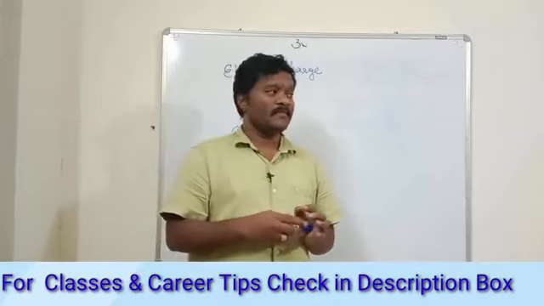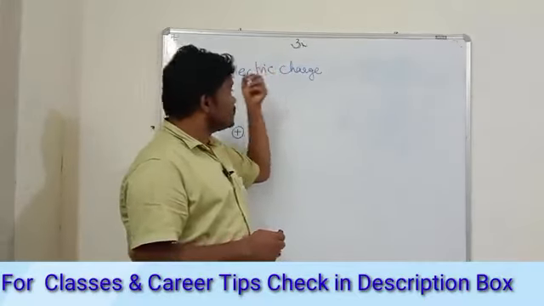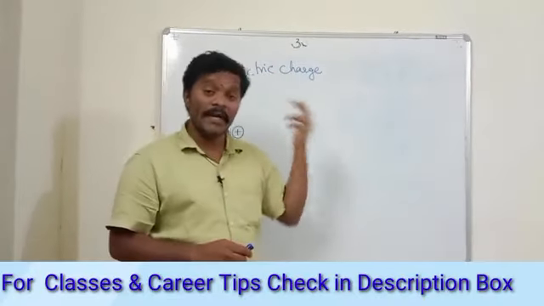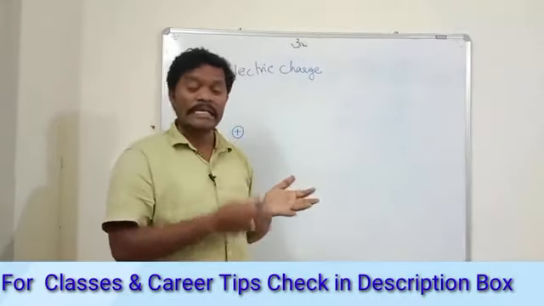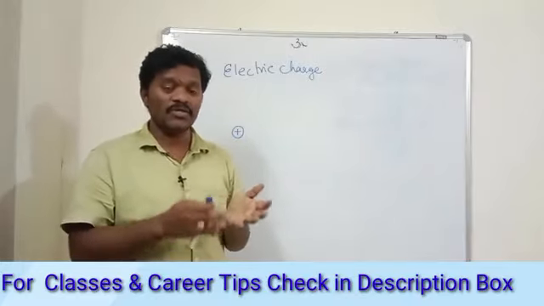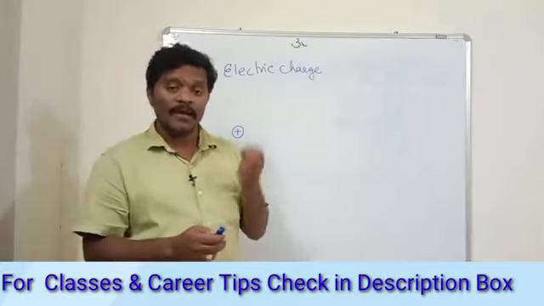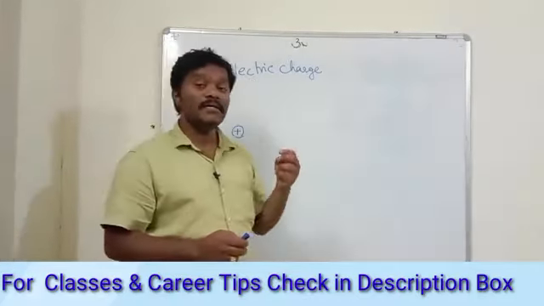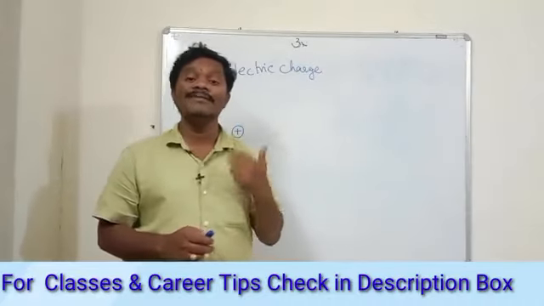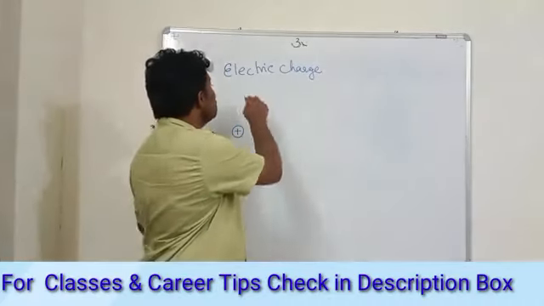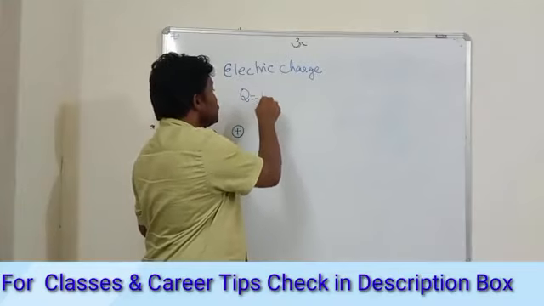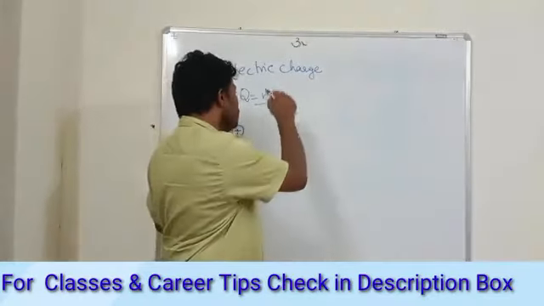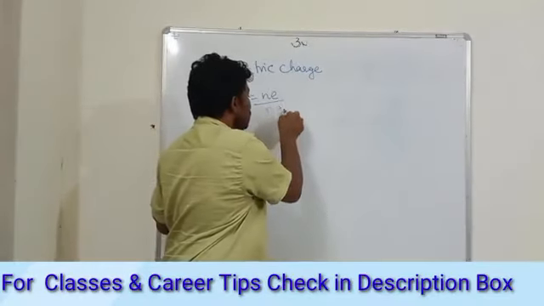Coming to the certain properties, charge is an additive property. That means it can be added, like charge 1 plus charge 2. Also, charge is quantized and charge is conserved. Quantized means it is an integral multiple of the fundamental charge, either Ne or Nq.